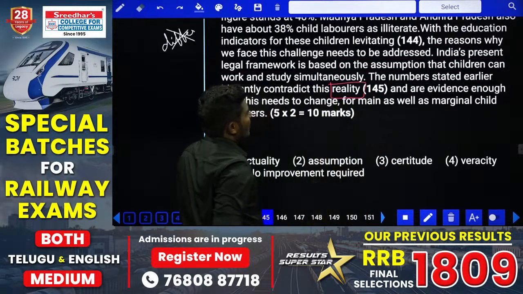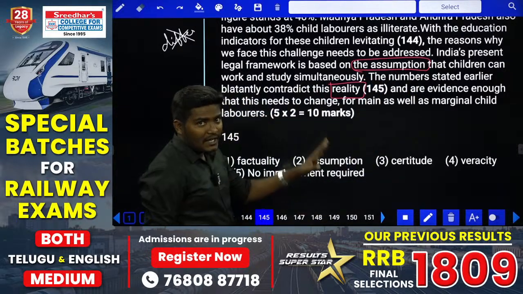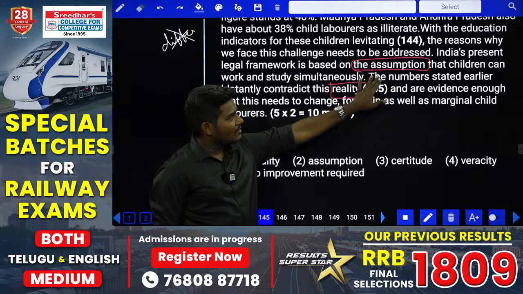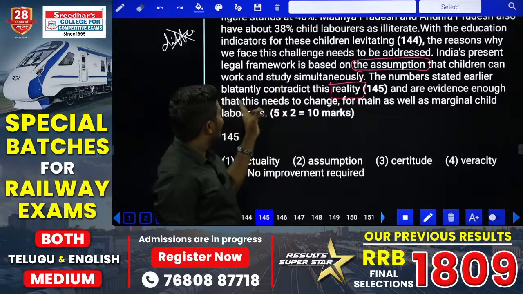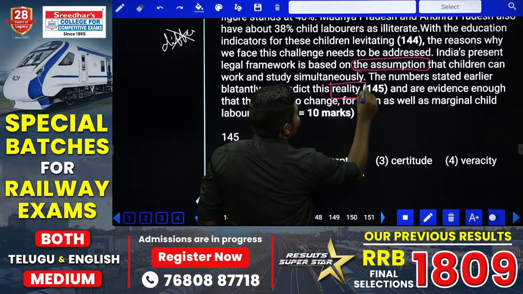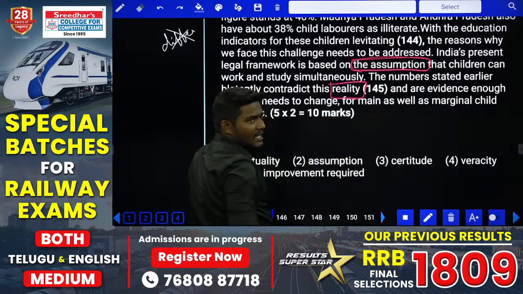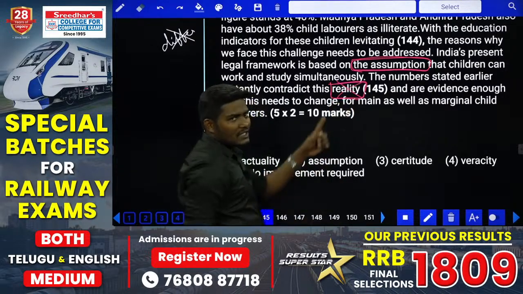Reality. Now, in the above sentence, what are we speaking about? Assumption. I am reading the sentence again. India's present legal framework is based on the assumption that children can work and study simultaneously. The number stated earlier contradicted this reality. See, are we speaking about the assumption by the government or are we speaking about the reality? We are speaking about assumption, not about reality. We need to change this word here.